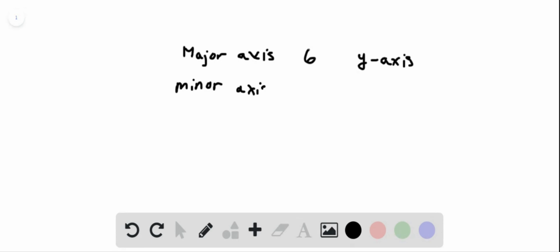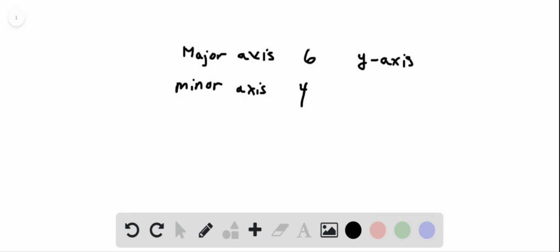We're given some information about an ellipse. We're told that the major axis length is 6, and then the minor axis is... Sorry, the major axis is the length of 6 on the y-axis. It also tells us the major axis is the y-axis, and then it gives me the minor axis is 4.